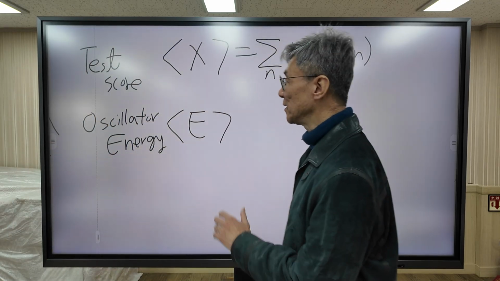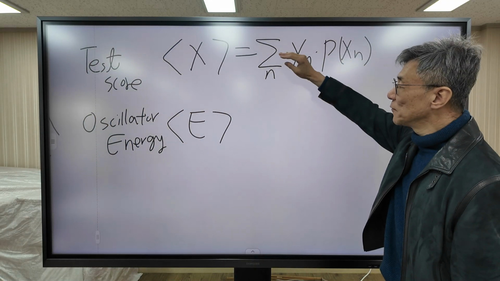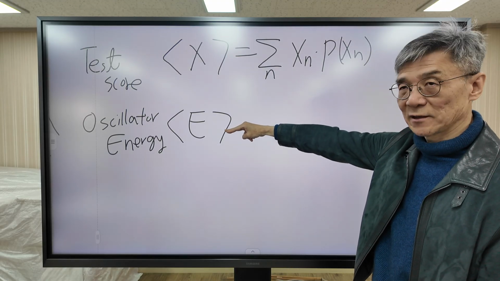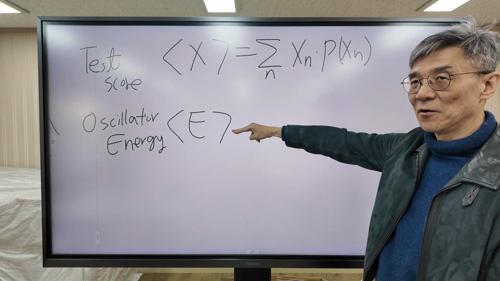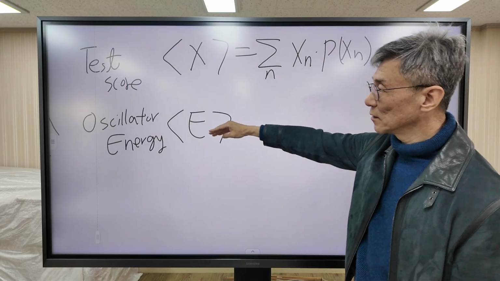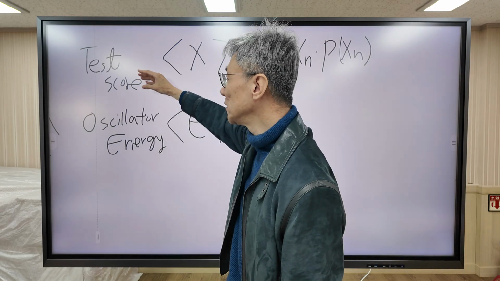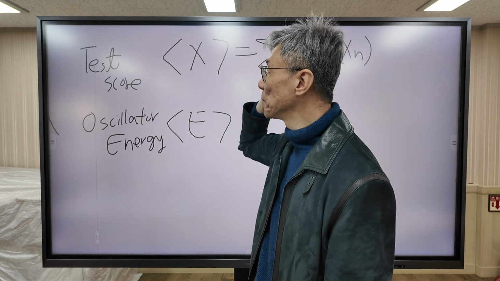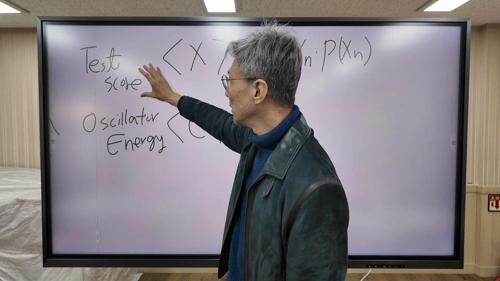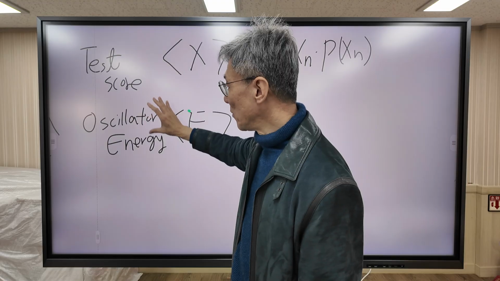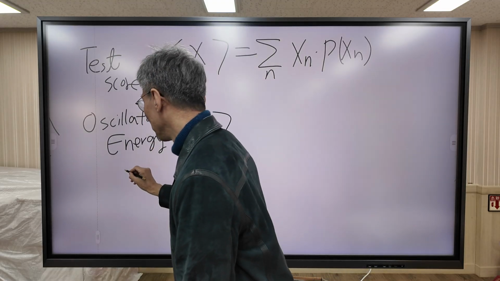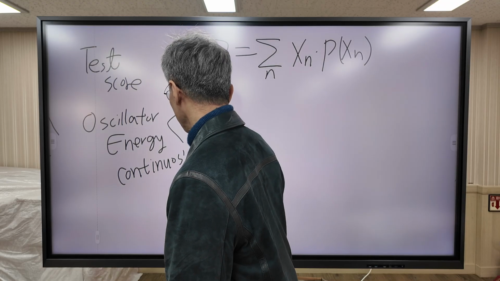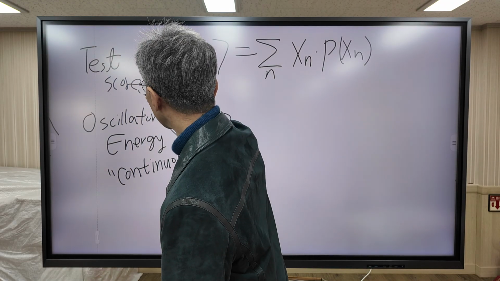The question is, can we apply this formula when we calculate oscillator energy? The answer is no, because there's a fundamental difference between test score and oscillator energy. Why? Test score is a quantized value, but oscillator energy is continuous. This value is continuous, but test score is quantized, discrete.